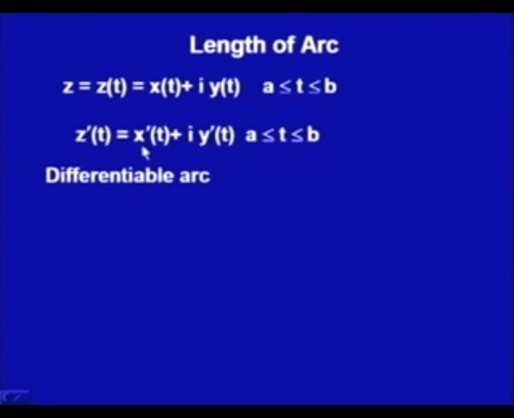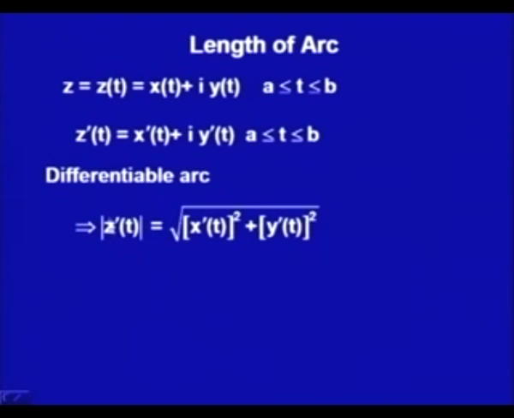Moreover, if x dash and y dash are also continuous, then the modulus of z dash t, which is the square root of x dash t whole square plus y dash t whole square, is also a continuous function.